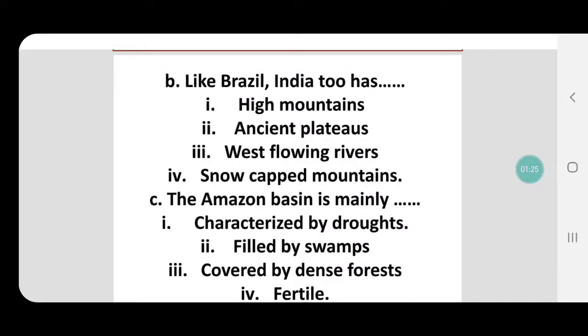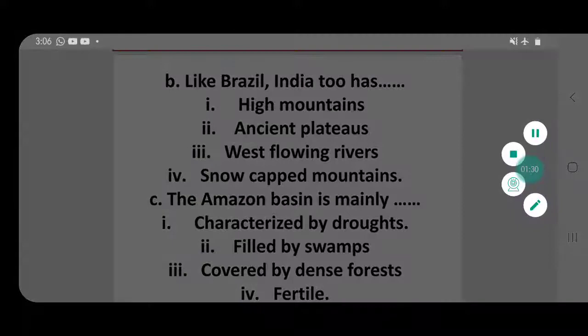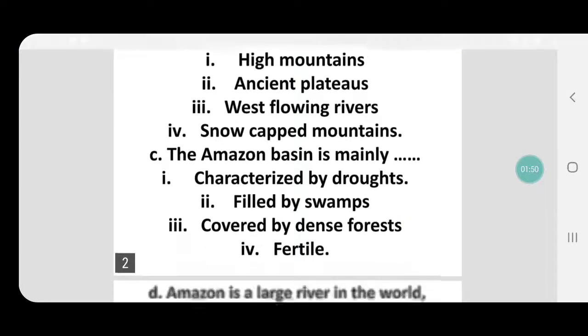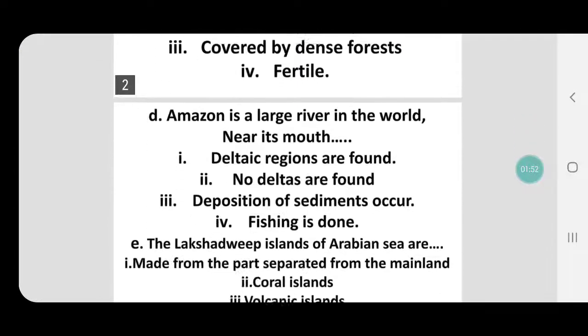The third one is, the Amazon basin is mainly characterized by droughts. Now, droughts in the equatorial region is doubtful. Filled by swamps, let's check it out. Covered by dense forest, seems right. And fertile, no. Okay, because no agriculture is carried on over there. So the right answer is covered by dense forest, equatorial rainforest.